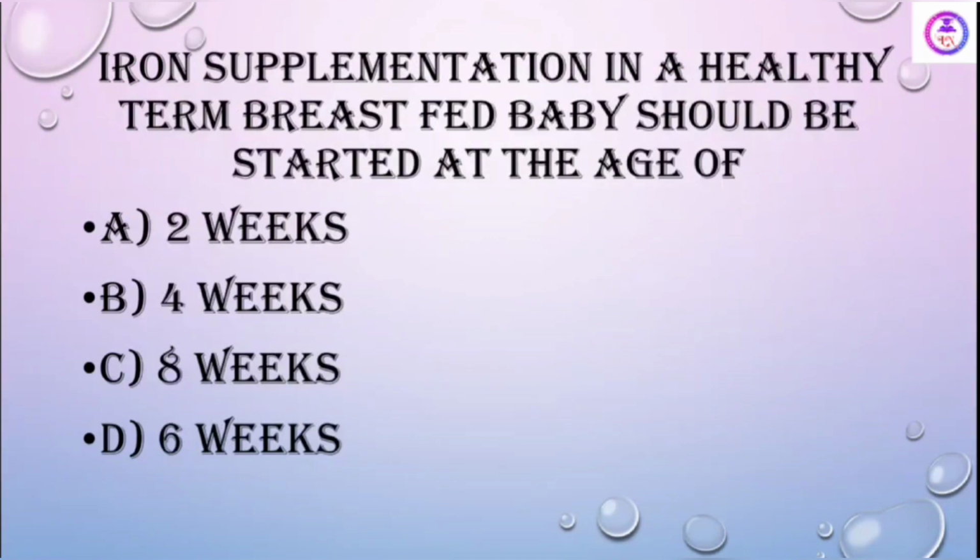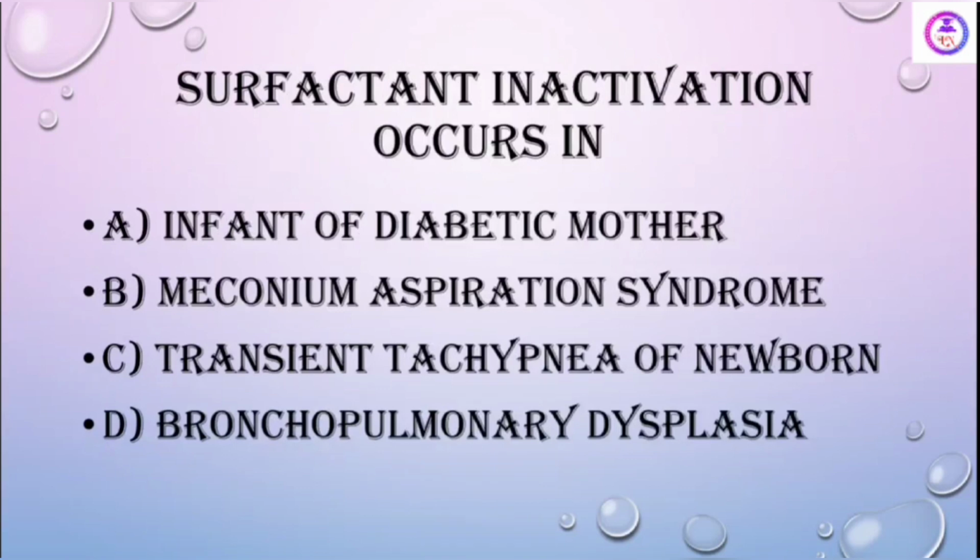Iron supplementation in a healthy term breastfed baby should be started at the age of 2 weeks, 4 weeks, 6 weeks, 8 weeks. Here the answer is 6 weeks.